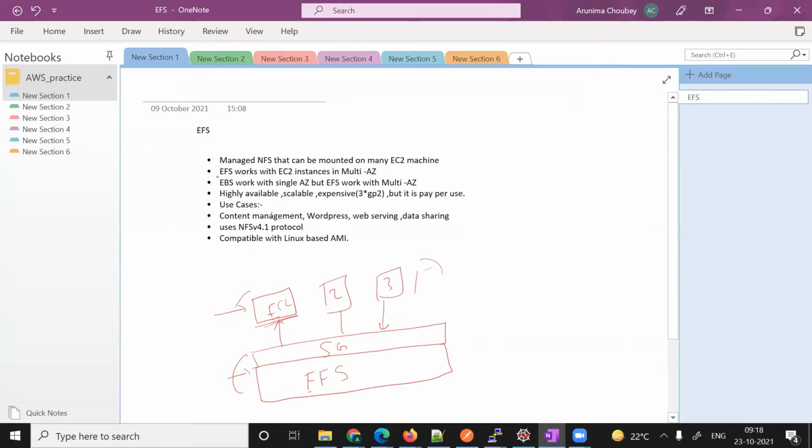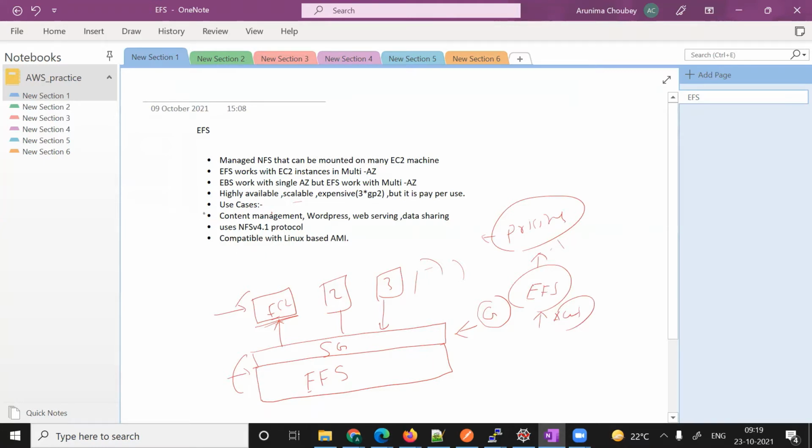EFS works with EC2 instances in multi-AZ, and this is highly available because of the multi-availability zone ability, and it's scalable. But it will be a little bit expensive, and the price will be calculated as per use. Whatever you use, how much data you store, that much you have to pay. I will give you the pricing link in the description so that you can Google it, search EFS pricing. And anyway, if you are using any AWS service, you should go through pricing first and calculate it.